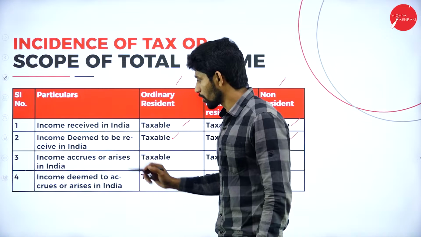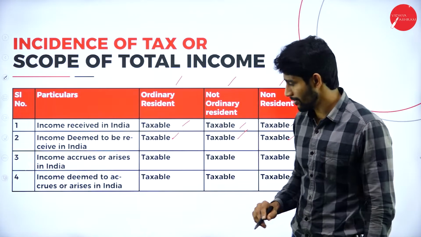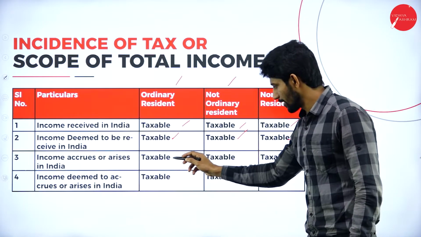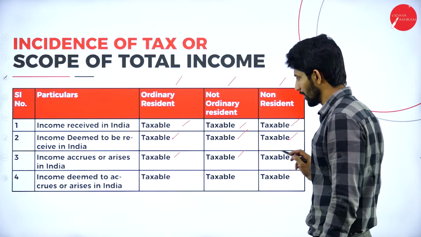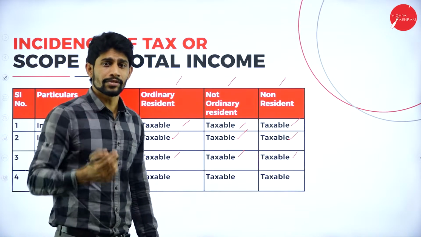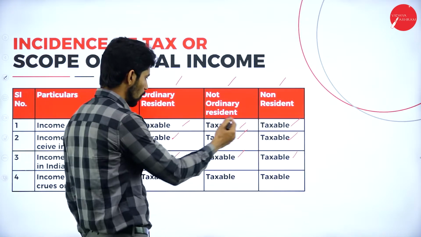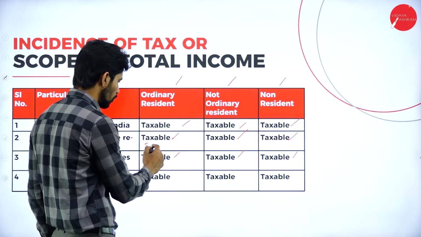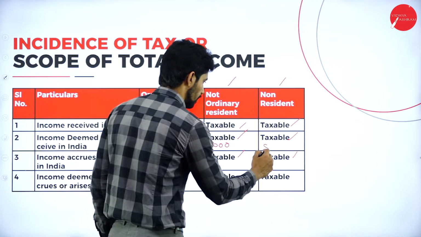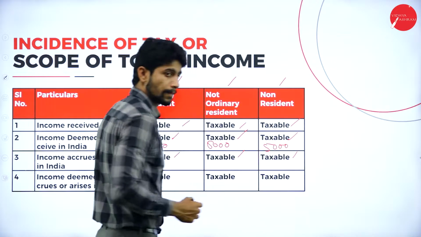Next, income accrues or arises in India. Any income that accrues, arises or is generated in India is taxable under all 3 cases. If the value is 5,000, for example, income received in India 5,000, in all the columns you are going to write 5,000. That's it.